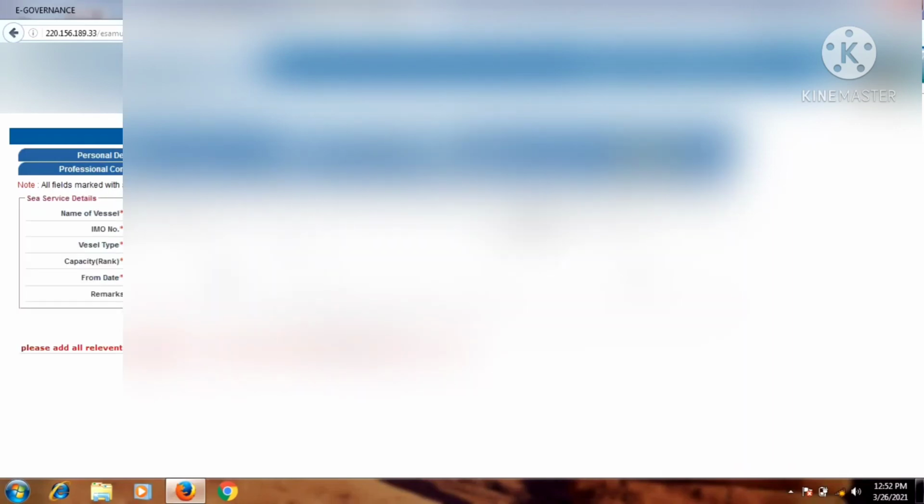After continuing, you will get the sea service section. So you have to put your name of the vessel, IMO number, vessel type, capacity, rank, from date to date, and any remarks, or maybe coastal, FJ, NCB, whatever. So please put them in accordingly and add one by one. You can see the add option here. It is already hidden, but you can see on your screen Add Sea Service. So add according to date.